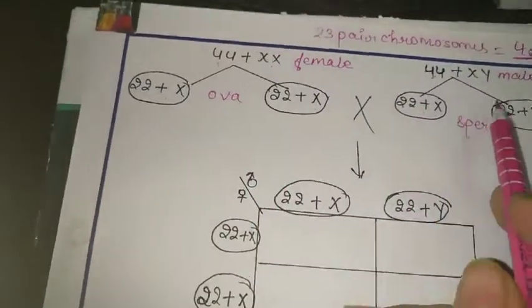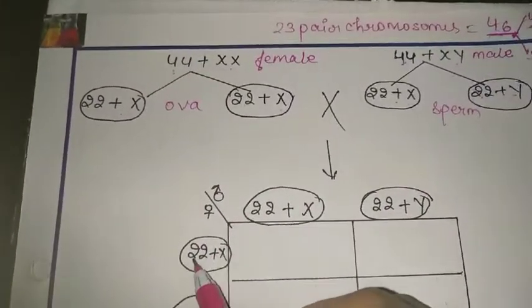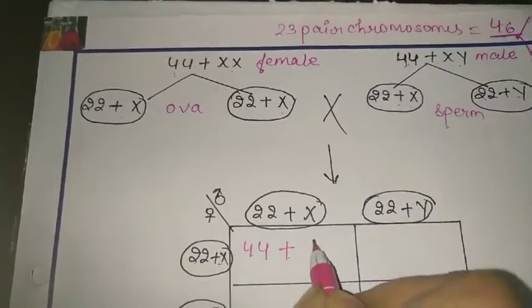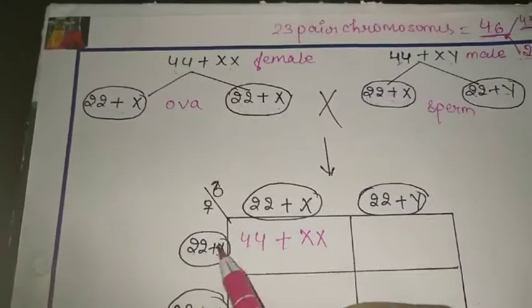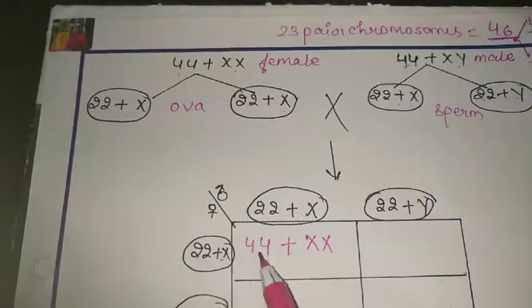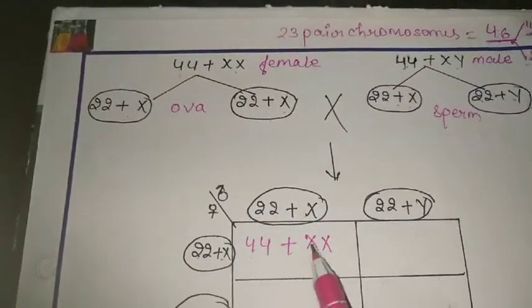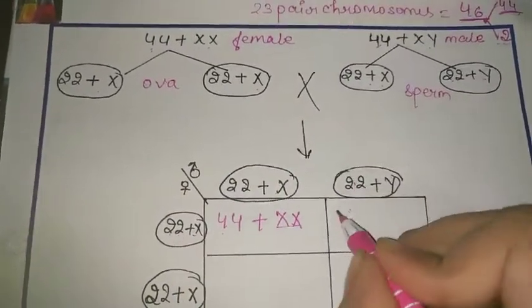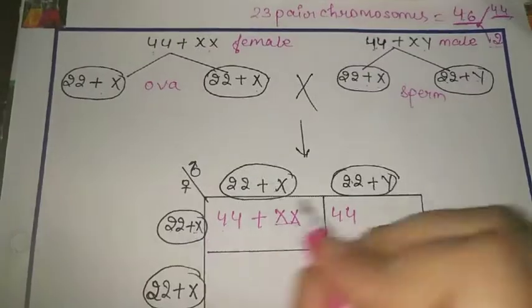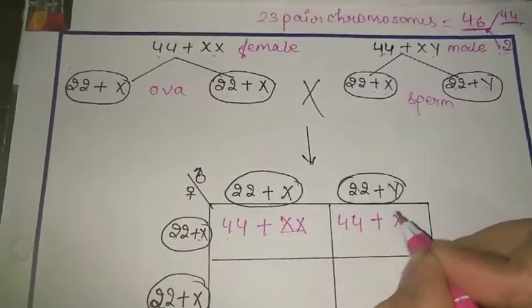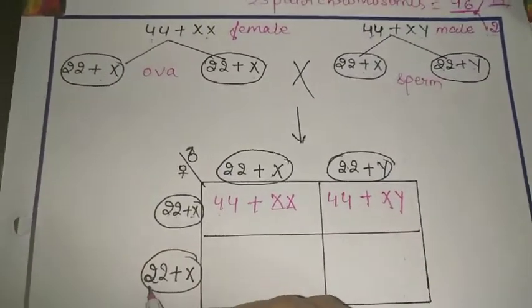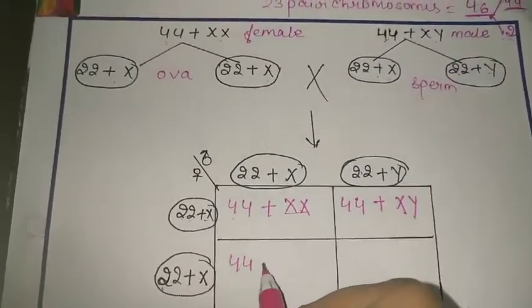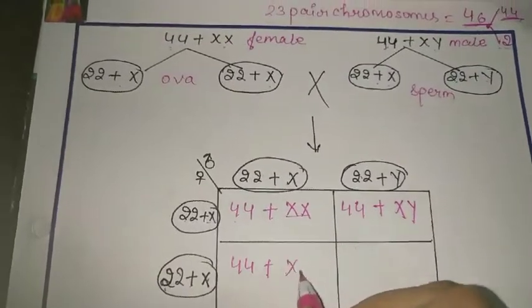When they get fertilized, the combination of 22 plus 22 is 44 XX. Now 22, 22, again 44, X plus Y. Another 22 plus 22, 44 plus XX.